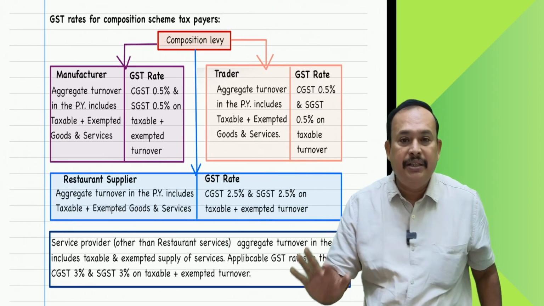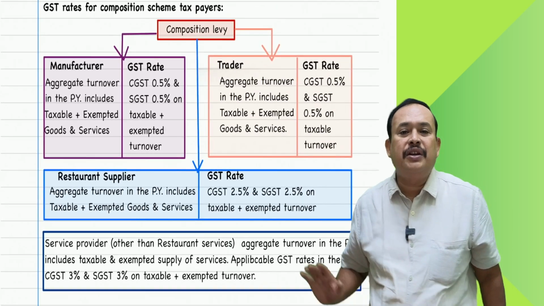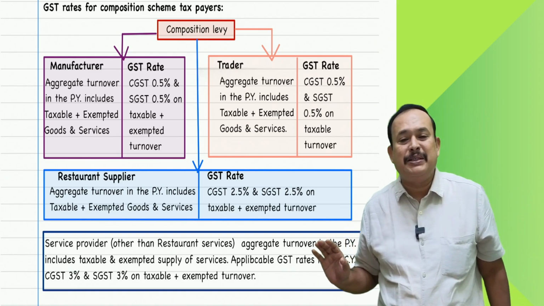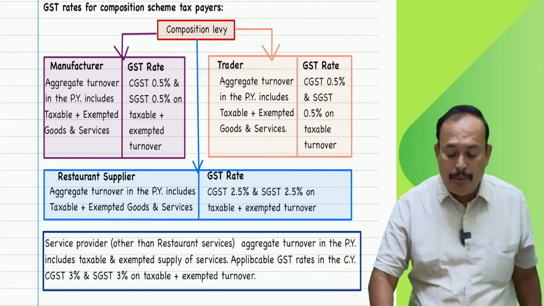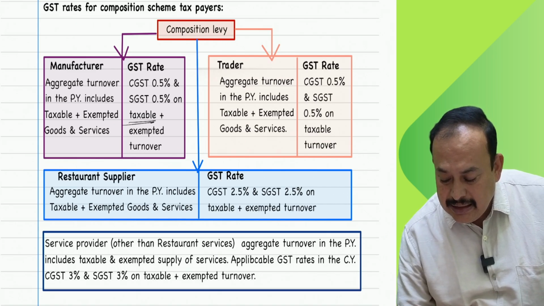If you refer here, you will understand, my dear. See here, rates of GST for the composition scheme: 0.5% CGST, 0.5% SGST for a manufacturer on the total turnover, taxable as well as exempted.